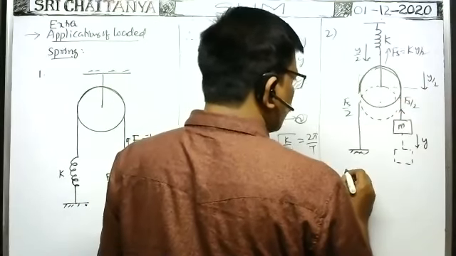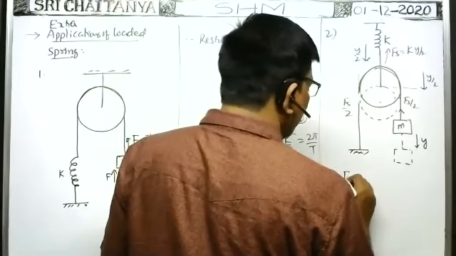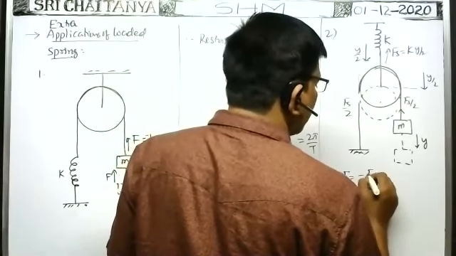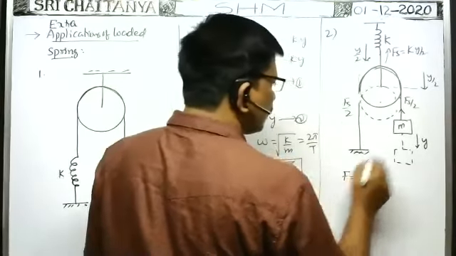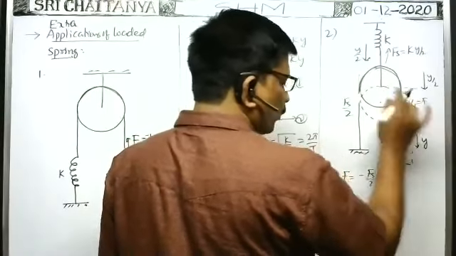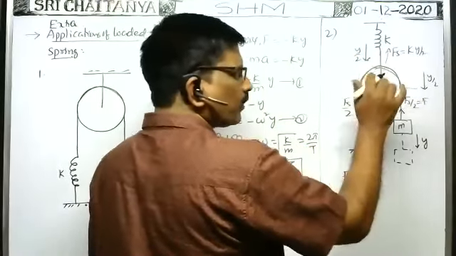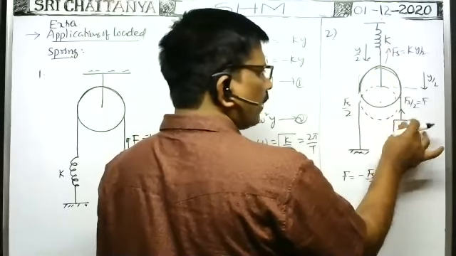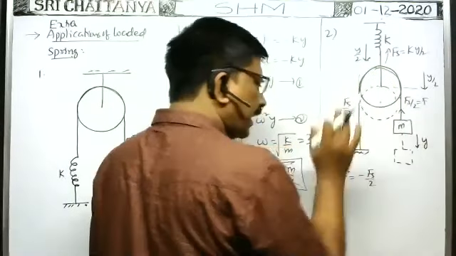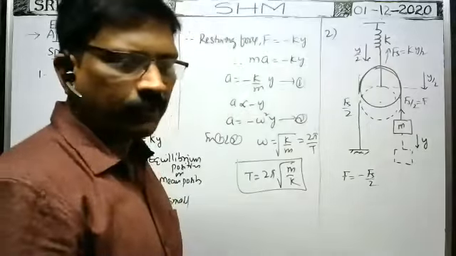That's why restoring force F is equal to minus Fs by 2. F means restoring force acts on the block upwards. First, whatever the diagram here, what is the restoring force that acts on the block whenever the block is displaced by a distance y? We had to find that.